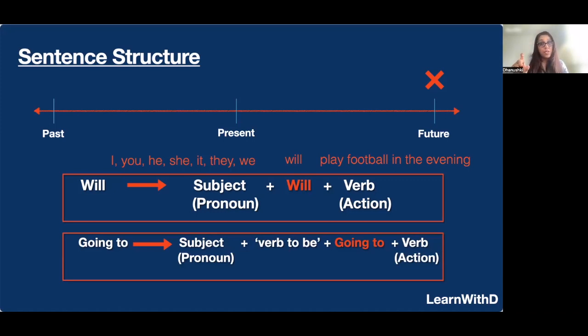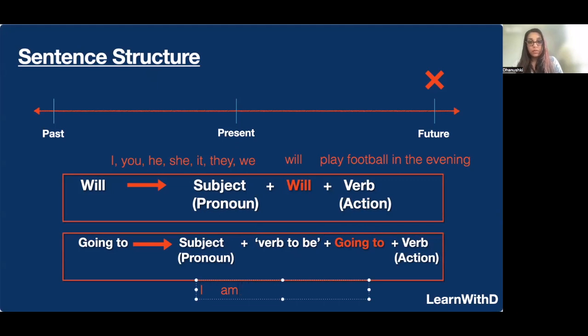So we have the subject or the pronoun, then we add the verb to be, and then we have to add going to, and then the verb. Okay. So let's look at a sentence here. An example. Let's take I as a subject. So what is the verb to be for I? Am. So we put the verb to be, which is am.